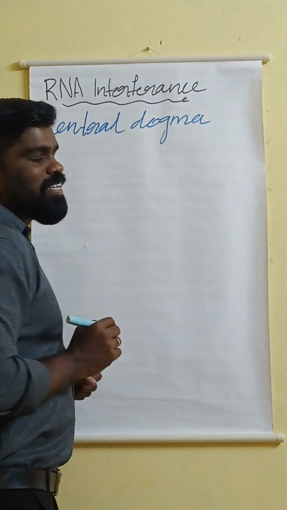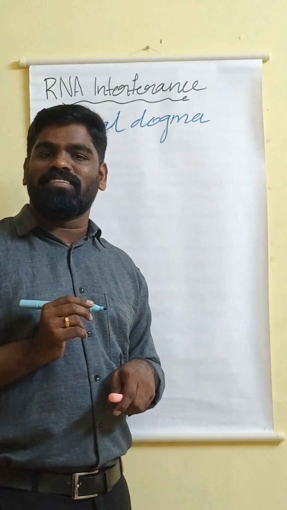So the central dogma was discovered by the scientist Francis Crick.